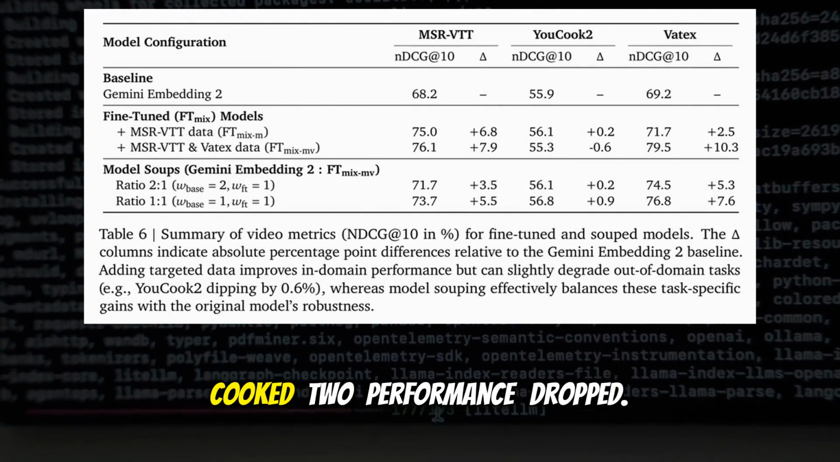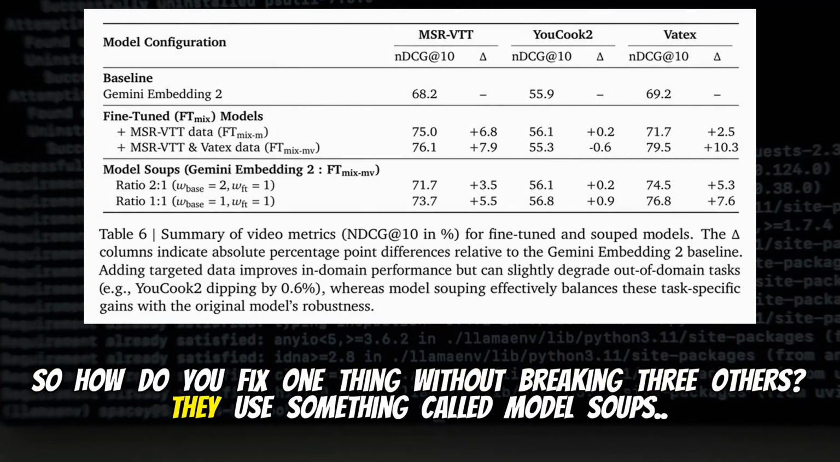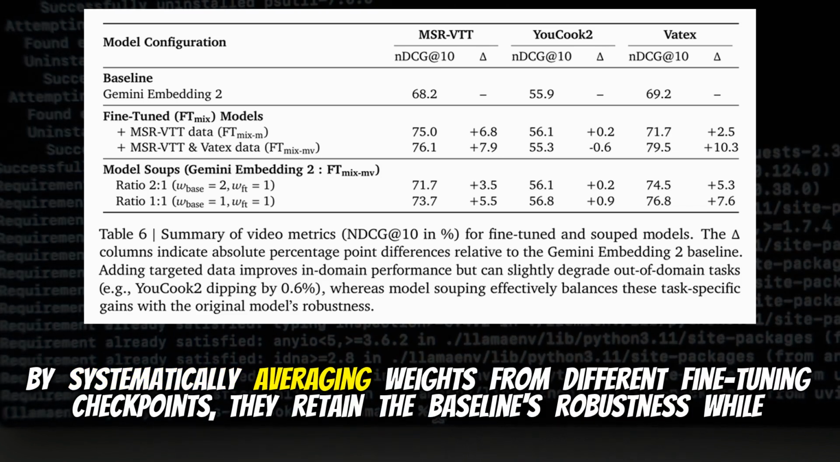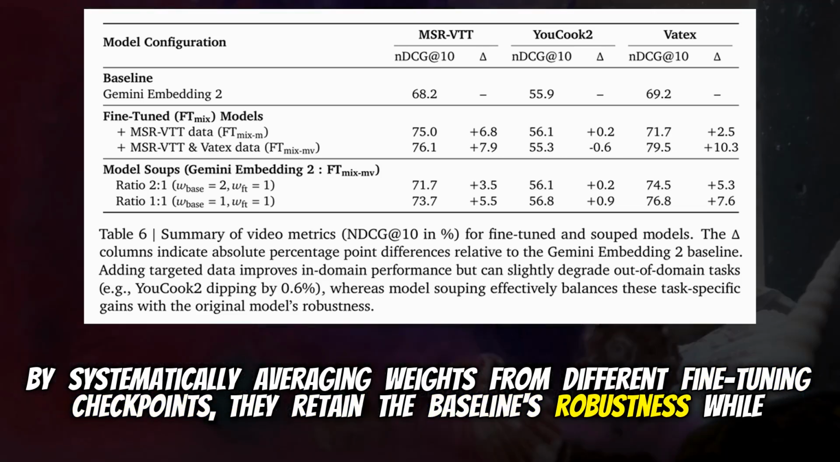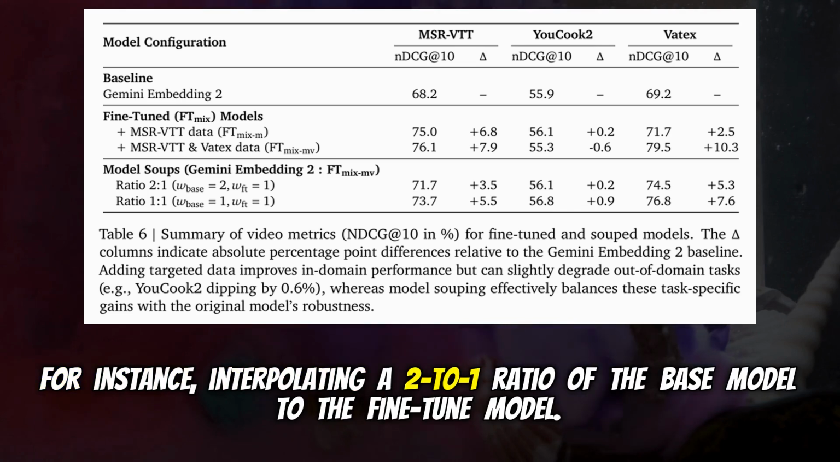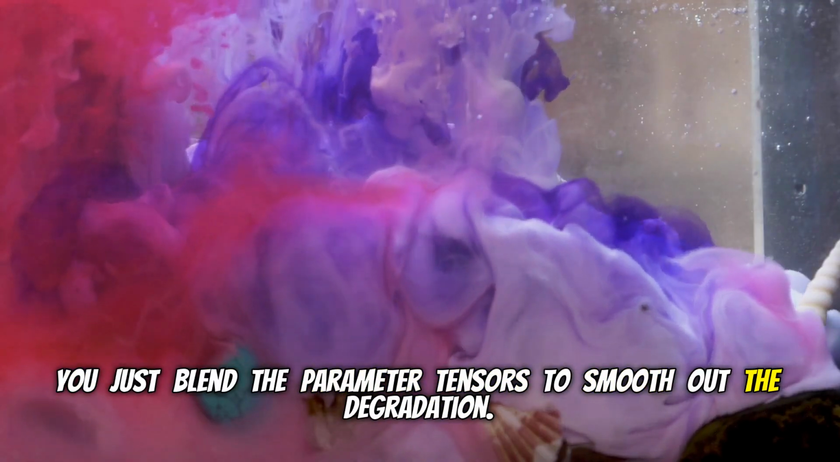But out of domain COCO performance dropped. So how do you fix one thing without breaking three others? They use something called model soups. Model soups? Yeah. By systematically averaging weights from different fine-tuning checkpoints, they retain the baseline's robustness while capturing task-specific gains. For instance, interpolating a 2-to-1 ratio of the base model to the fine-tuned model. Oh, that's incredibly smart. You just blend the parameter tensors to smooth out the degradation.